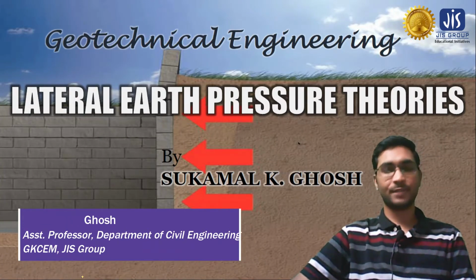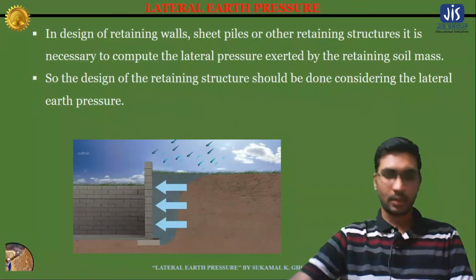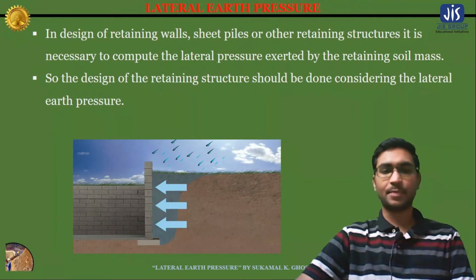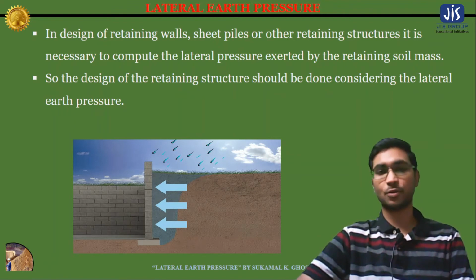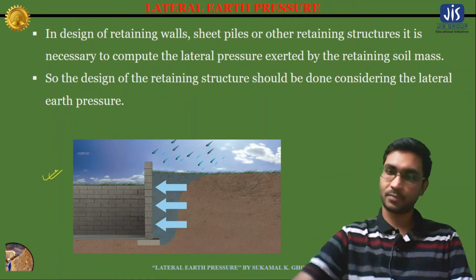In this particular video, we are going to discuss lateral earth pressure theories. We know the vertical stresses on the soil below the ground level act mainly for two reasons. One is due to its self-weight, or we can say the effective stresses, and the other one is due to surcharge or the load of the structure present on the soil. But not only these vertical stresses, the stresses or the pressures from the horizontal directions also act on the soil, which is known as lateral earth pressure, as we see in this particular figure.